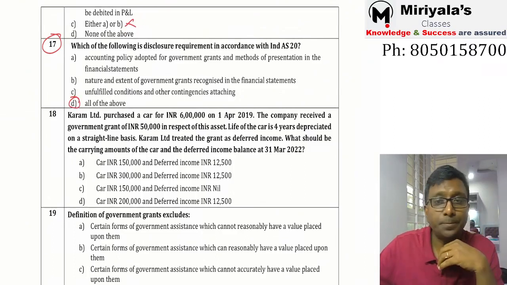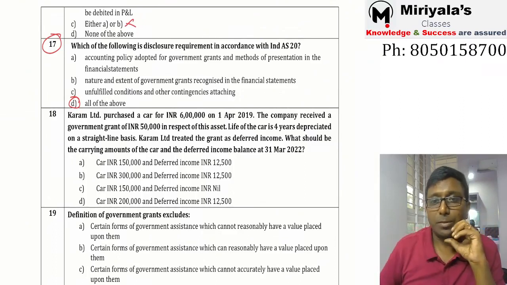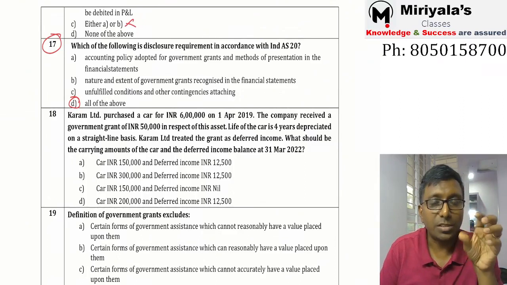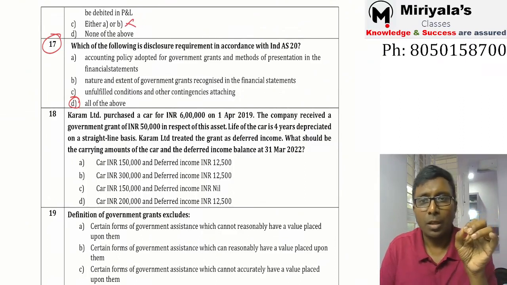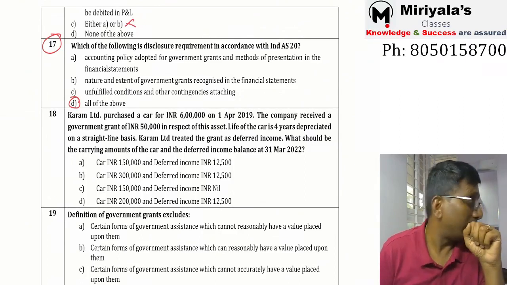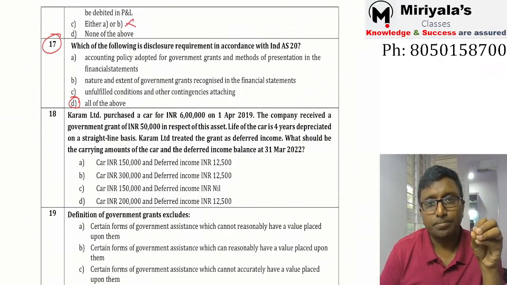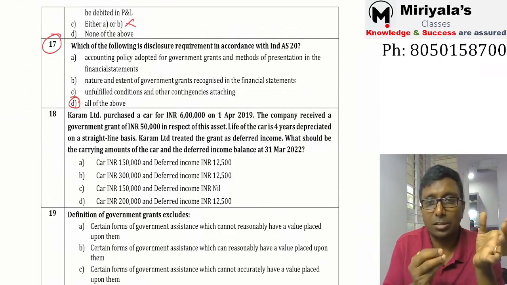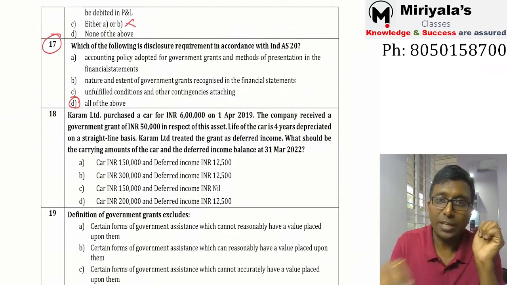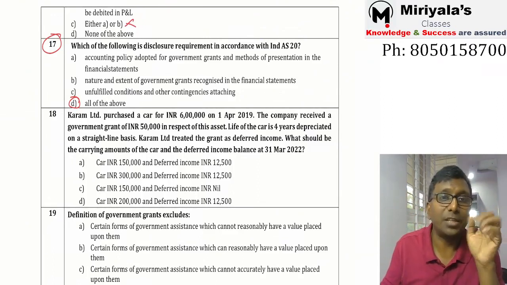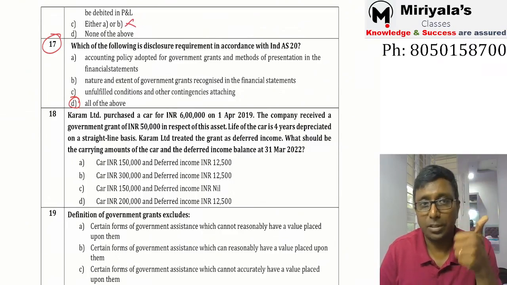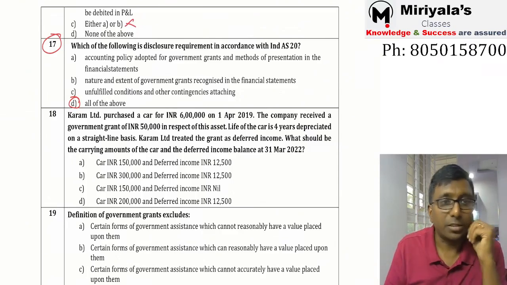See, generally what happens, my dear? Generally one thing will happen, which is that these Ind AS 20 disclosure aspects generally will be taken as lesser value. So that can be asked in the examination. That is the point. So you should be very, very careful. Done. Yes. So next, 18th bit.